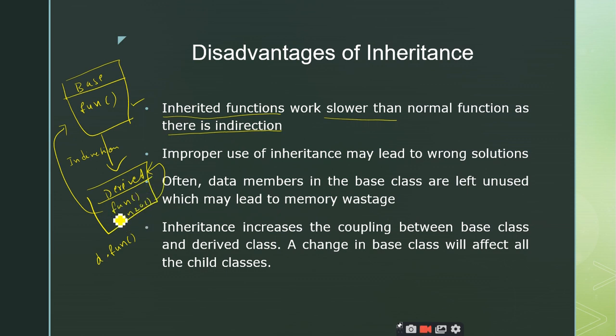But if I execute the function fun, it will go to the base class and then execute. Since there is an indirection here, the execution of inherited functions such as fun is slower than normal functions. Is it clear?